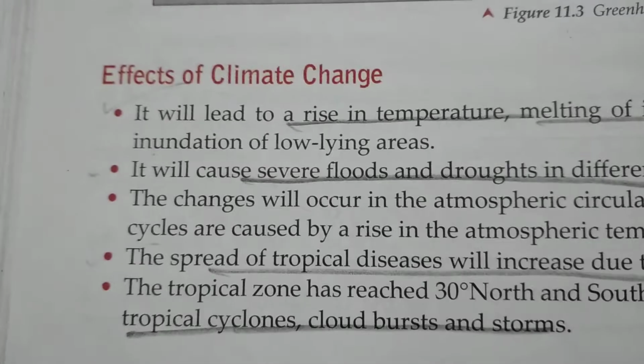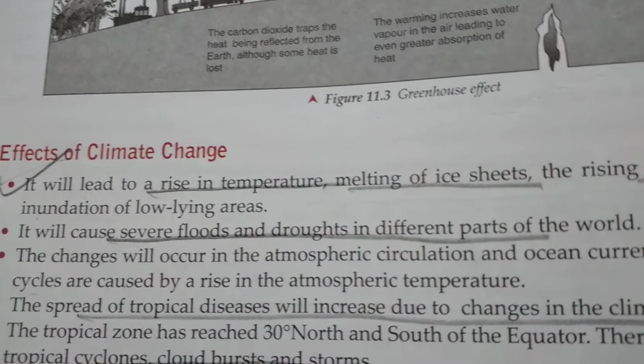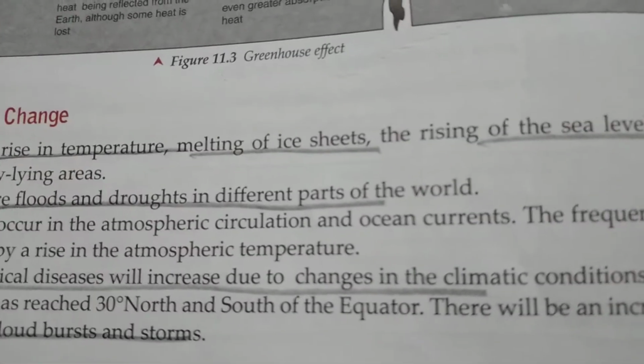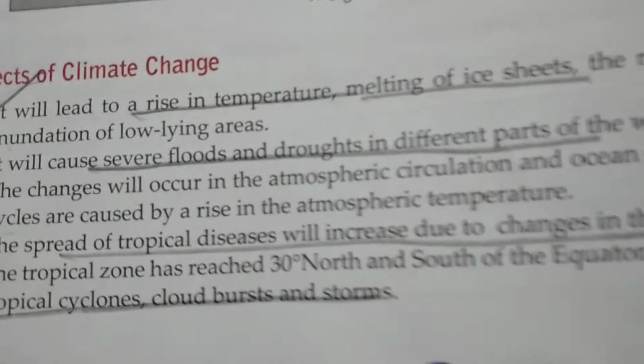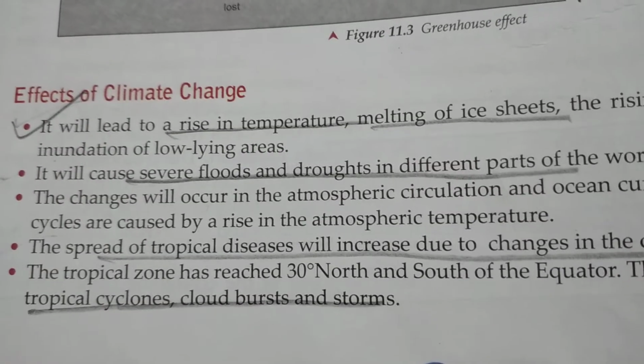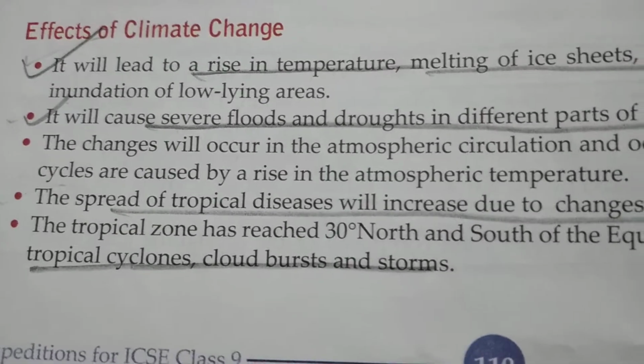Now some of the effects of global warming we will come over here. We have to write some of the effects, not all of them. So we will choose the first one, that is, it will lead to a rise in temperature, melting of ice sheets, the rising of the sea level, and the inundation of low-lying areas. Now we will also write the next point, it will cause severe floods and droughts in different parts of the world. This point also we will write.